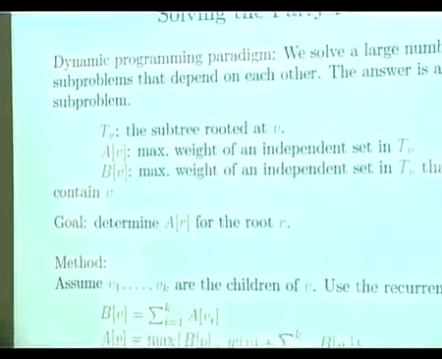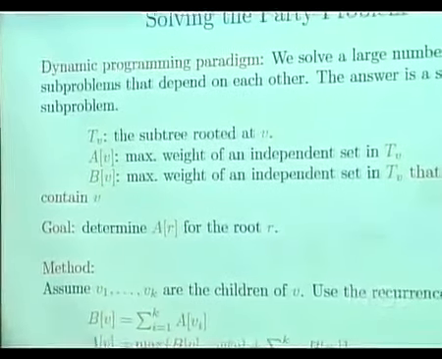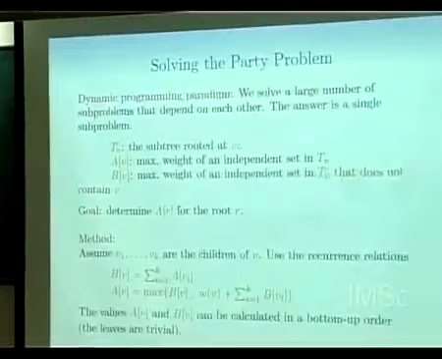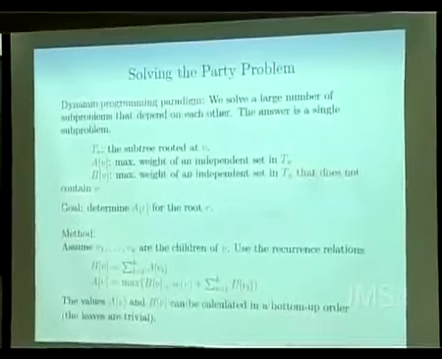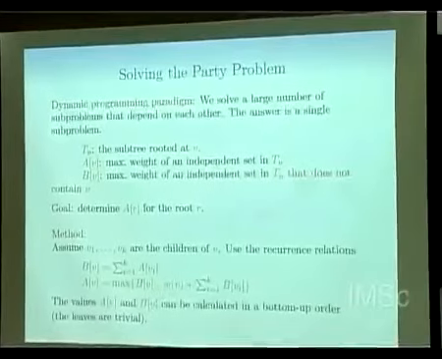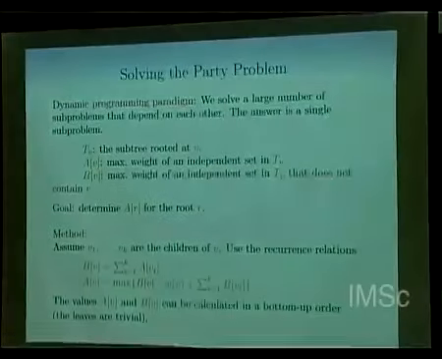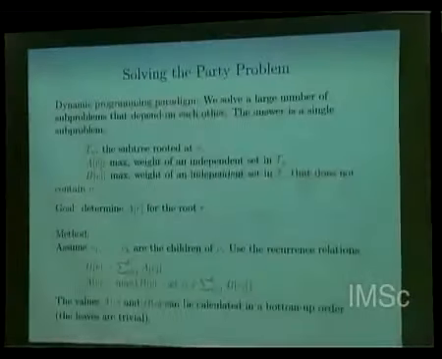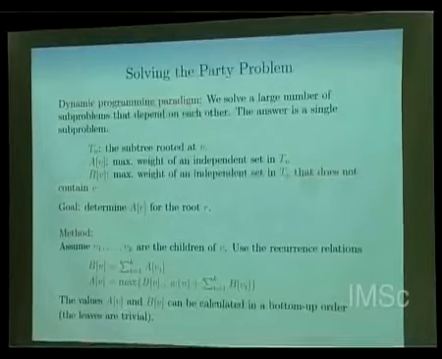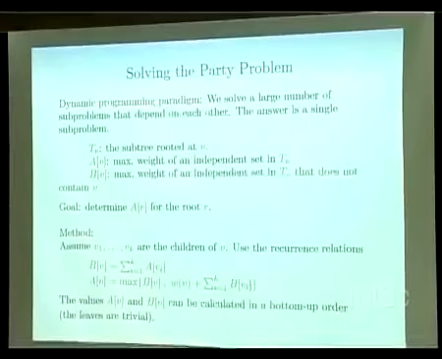But now we have to compute A of V. What is A of V? Now what is A of V representing? It is representing the maximum weight independent set for the subtree rooted at this guy. Now that maximum weight independent set can either contain the vertex V or it may not contain the vertex V. If it does not contain the vertex V, then that number is already stored in B of V. Now if it contains V, then we add W of V.